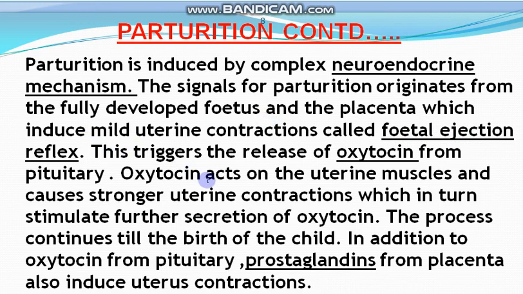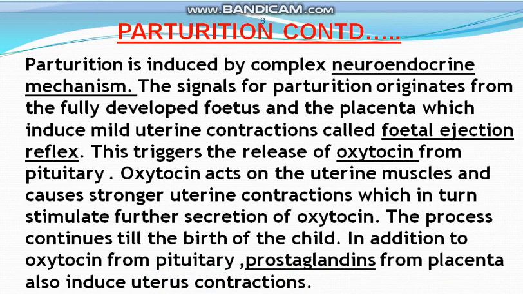And this triggers the release of oxytocin from the pituitary, and oxytocin acts on the uterine muscles and causes stronger uterine contractions, which in turn stimulate further secretion of oxytocin, and this process continues till the birth of the child. And in addition to oxytocin from the pituitary, prostaglandins from the placenta also induce uterine contractions.